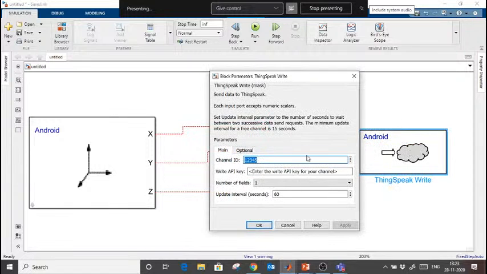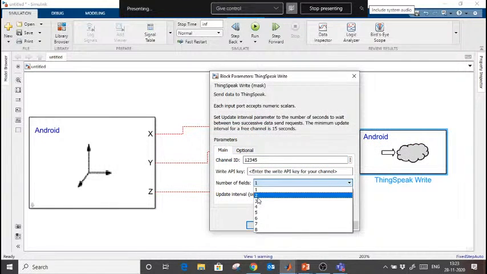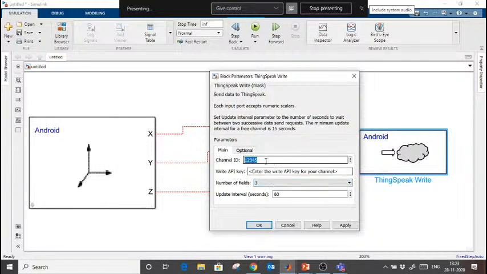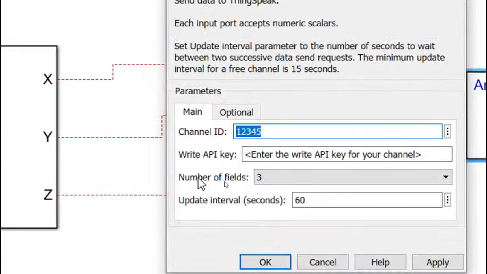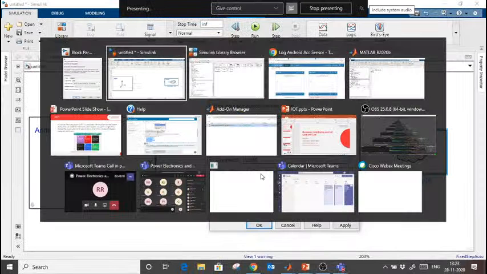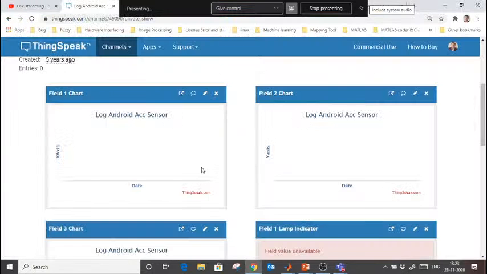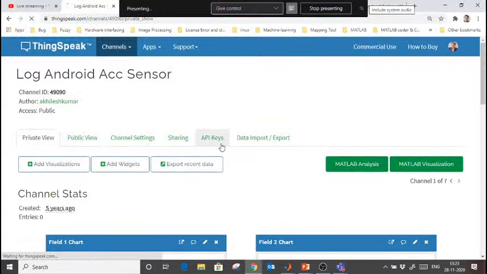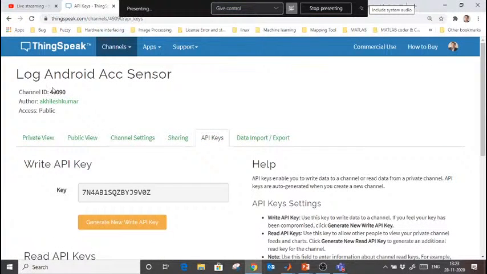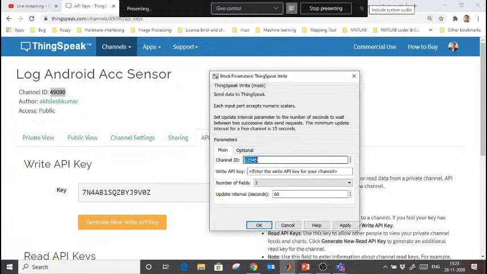X-axis acceleration, y-axis and z-axis, so the number of fields will be 3. It is asking me for the channel ID and API key. I will move here, and if I go in API key, sorry, this is the channel ID. I am going to paste it there. I need a write API key.